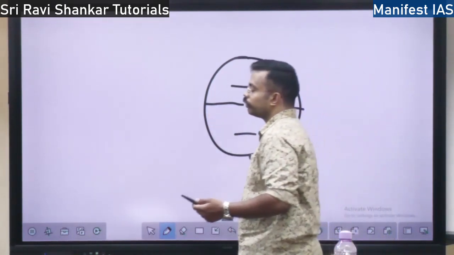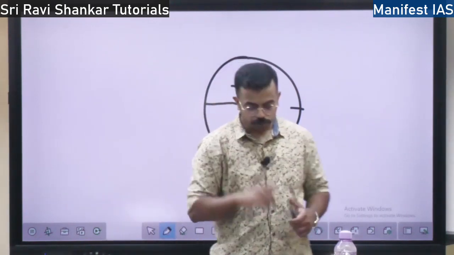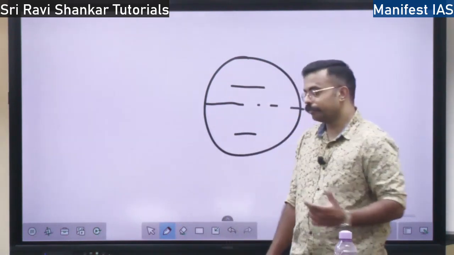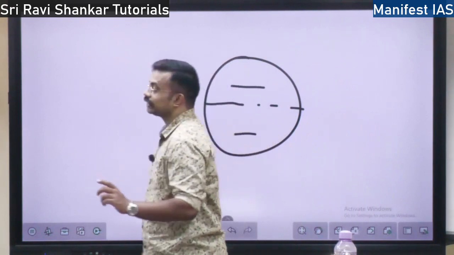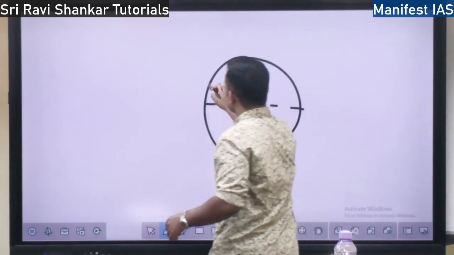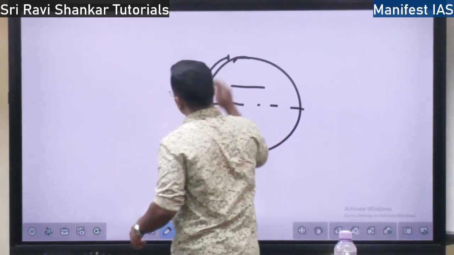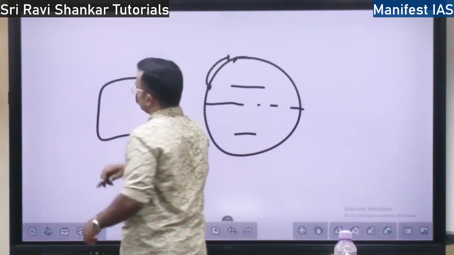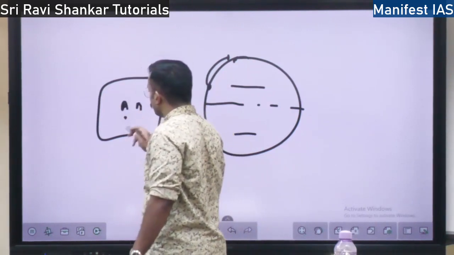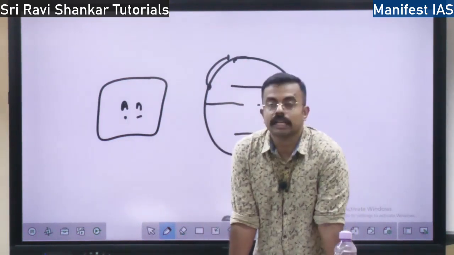Next you have the concept of local winds. Local winds means the winds which move in the local areas. Why do they flow? Because of the Earth's surface heating and cooling. On the surface, this region is heated up, this region is cold. This is actually planetary wind, but I am talking about the local wind. So area A has high pressure, area B has low pressure. The wind moves from A to B. This is a local wind, right? So at the local area.